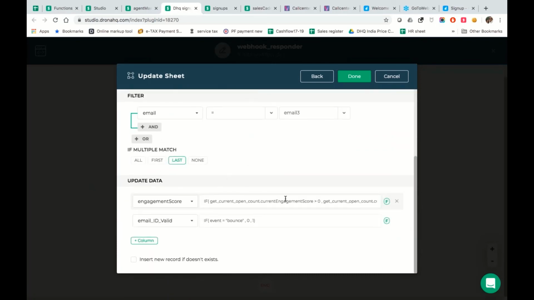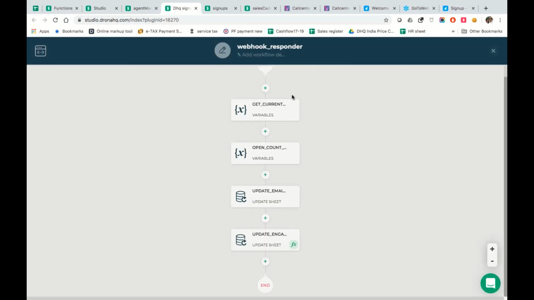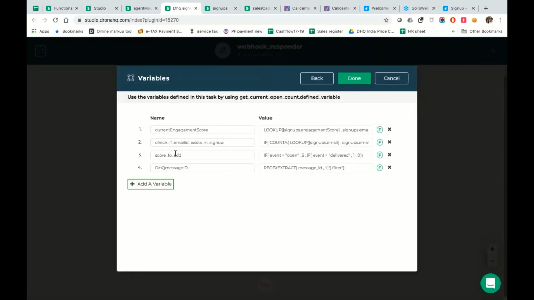So this is where we add custom logic: if somebody has opened this particular email, then we give them a specific score. If somebody has not opened the email, for example, if the email has bounced, then we make the score go to 0, something like that. So we have added some variables over here, on the basis of which we put up these scores.